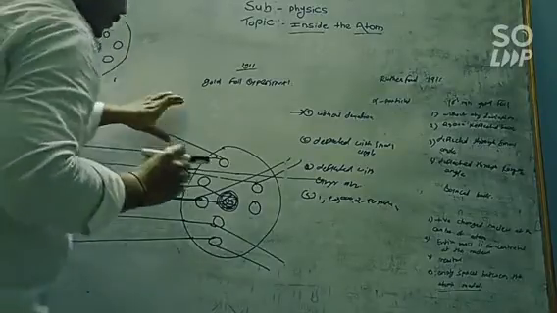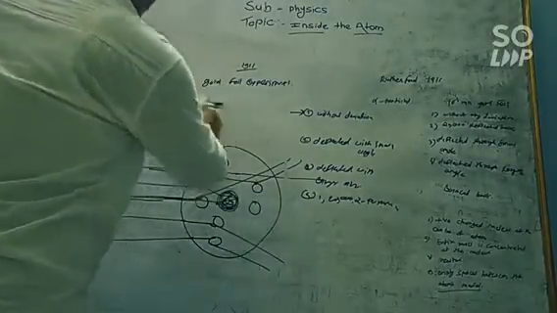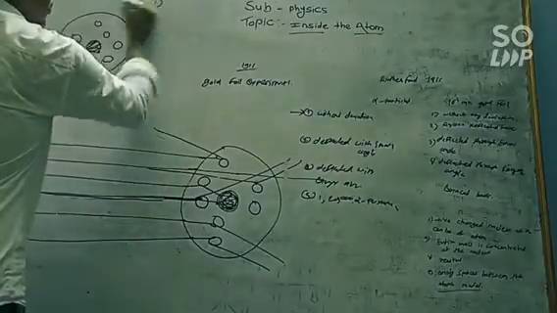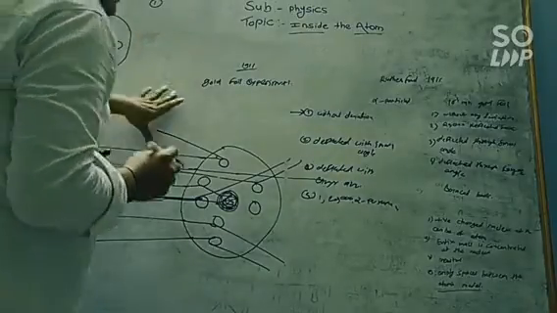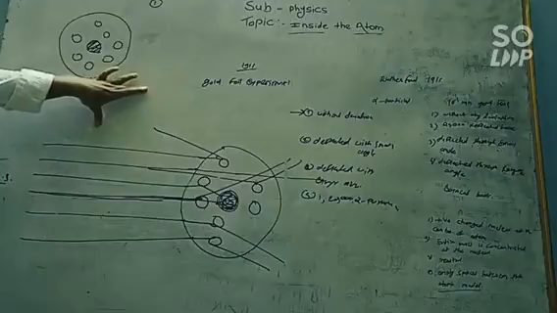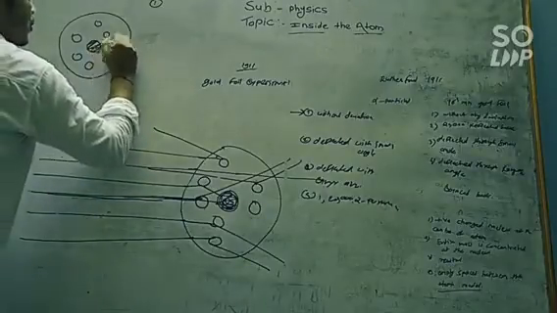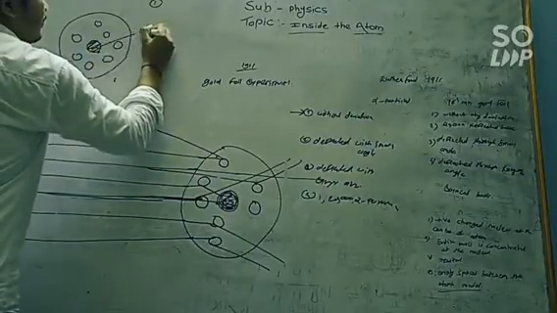The first conclusion of this experiment is that the positively charged nucleus is present at the center of the atom.